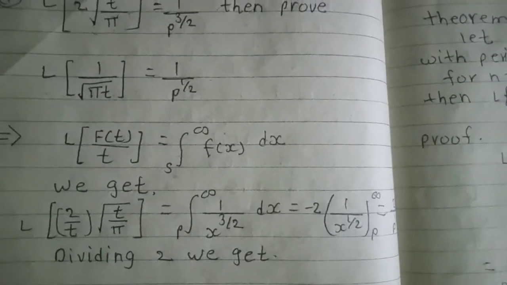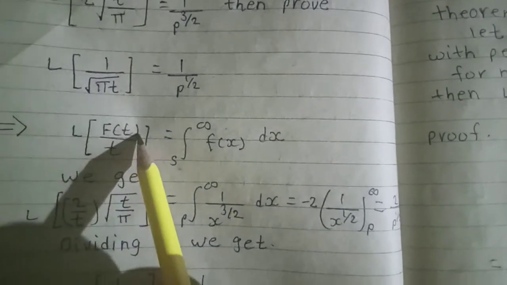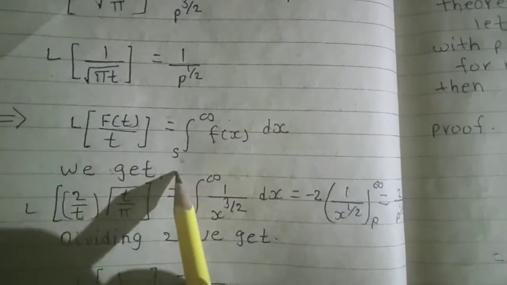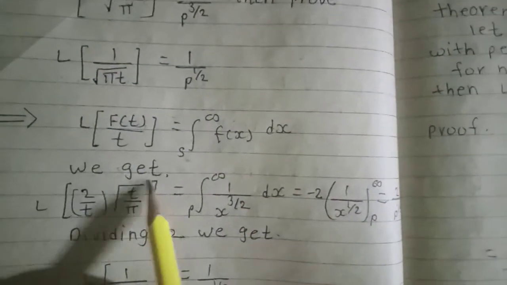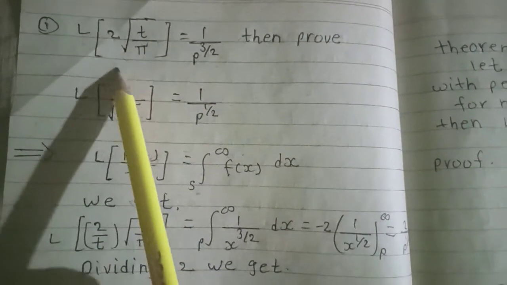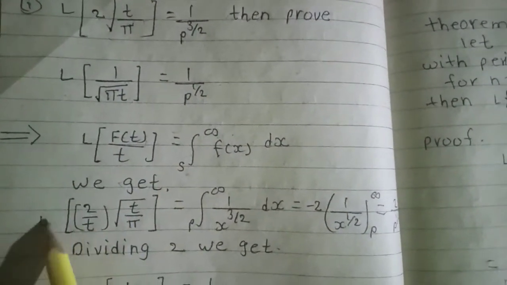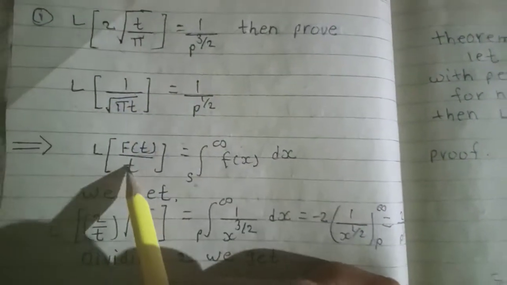Given: we know the theorem from before, that is Laplace transform of f of t divided by t is equal to integration s to infinity F of s ds. Here this is f of t divided by t, so the Laplace transform of f of t is here, and the remaining t is here.